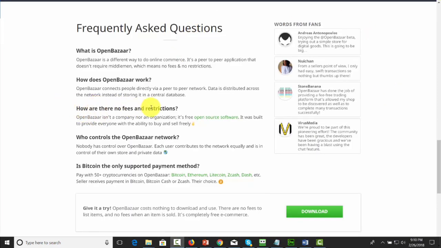And OpenBazaar is a marketplace where you can sell digital goods and that you can earn cryptocurrency. Now, there are no fees or restrictions in OpenBazaar. However, this is not going to be a policed and regulated marketplace. This is open source software that you are participating in with the interface.